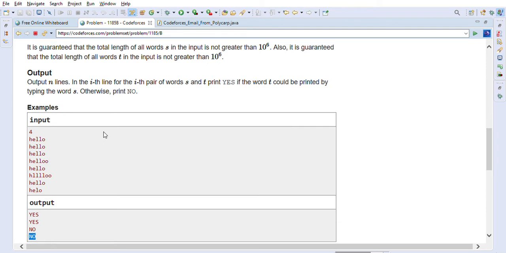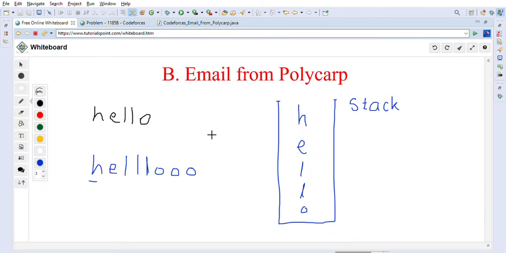So let's go to the whiteboard and look at some other examples of how we can solve this problem. We will be solving this problem using a stack. We will create a stack of characters, and this is our first string, hello. We will go from the end to the beginning, in this direction, and we will keep reading each character and push that character into the stack.